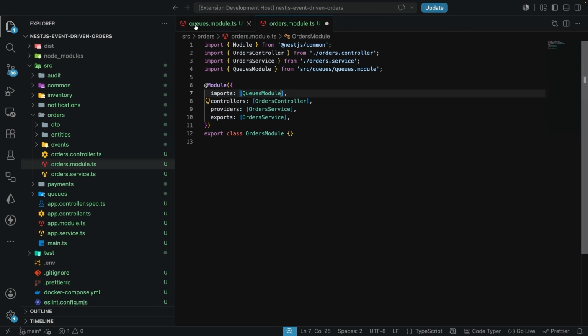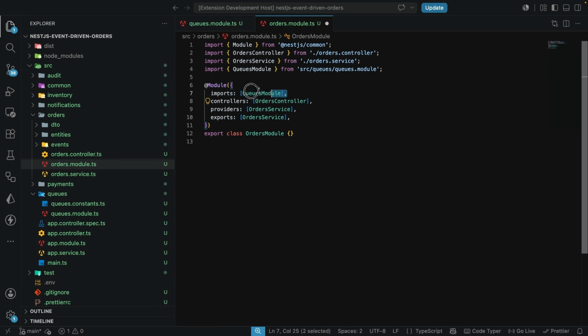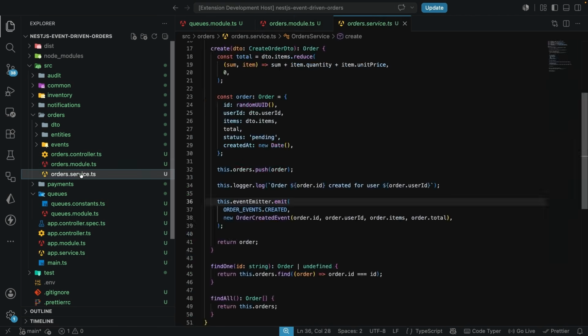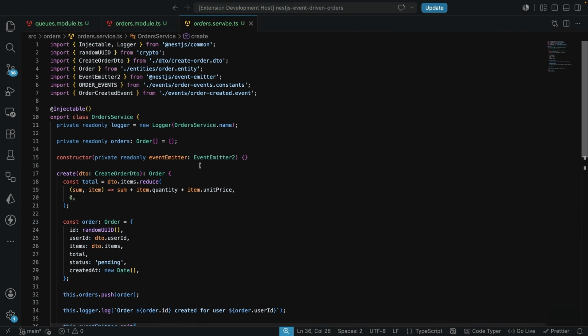So here, as I said earlier, this export that we have over here is allowing us to come here and have these imports over here. So I'm going to go on and give this a save. Now in the orders service, let's come over to the orders service. I'm just going to collapse the Explorer. If we come over here, just after here, we are going to have the constructor.